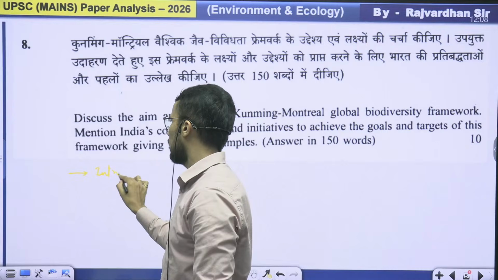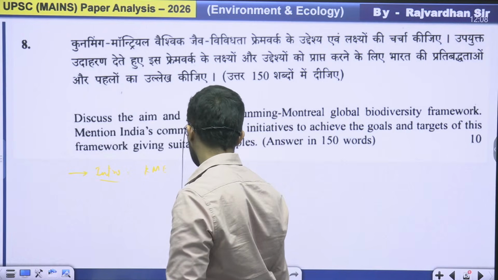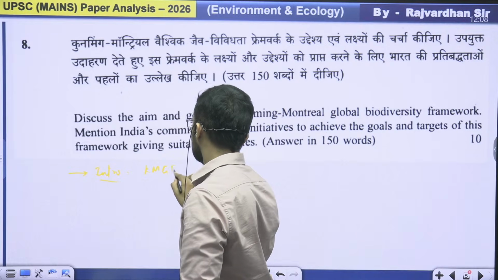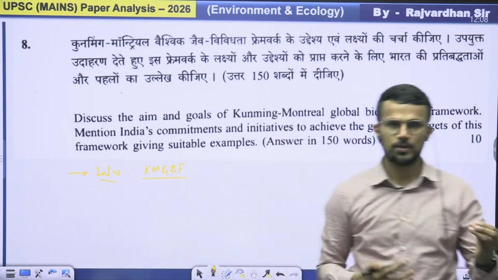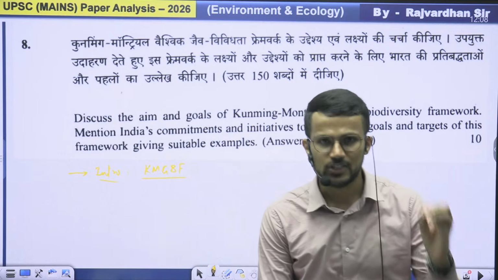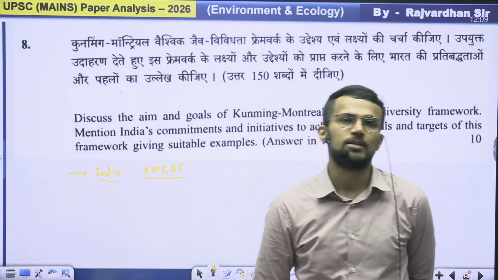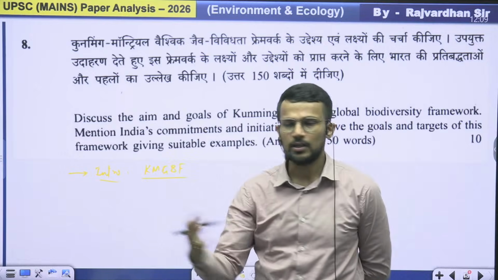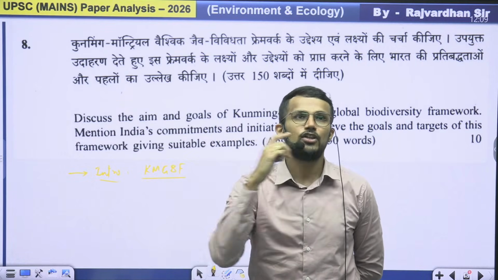You can talk about the Kunming-Montreal Global Biodiversity Framework, right? When it came into being, you must be aware that it came into being in 2022 at COP 15 of the UNCBD. At that COP, the Kunming-Montreal Global Biodiversity Framework replaced the Aichi Action Plan.